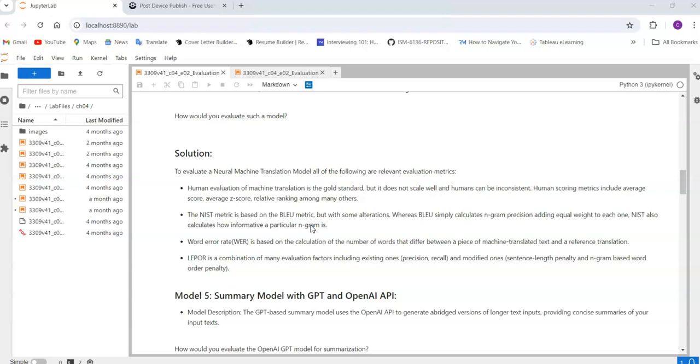So what is word error rate? It is nothing but the number of words that differ between a piece of machine translated text and a reference translation. Basically, it compares the output generated by the model with the reference text that you are referring to, and counts how many differences there are. That error percent is called word error rate.